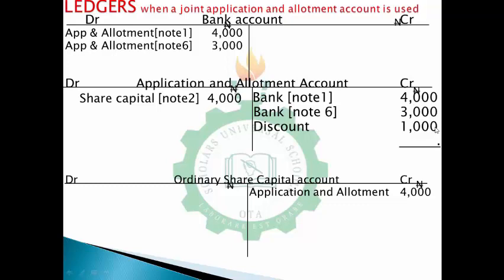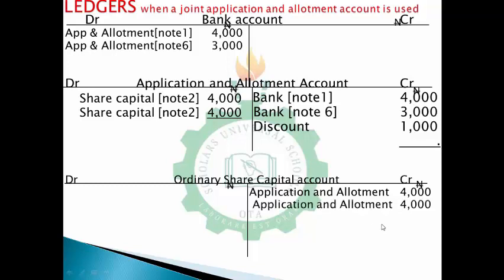So on the share discount account that you strike out on your notes, please put debit share discount 1,000 from allotment. Now at the point of allotting shares, because the value of the share is 4,000, you sum up this 3,000 with 1,000, and that will give you 4,000. So you debit application and allotment here another 4,000, then you put the corresponding credit entry to your share capital account of 4,000 naira. So we are done with that.